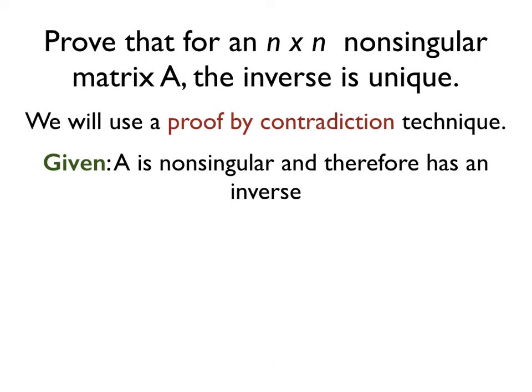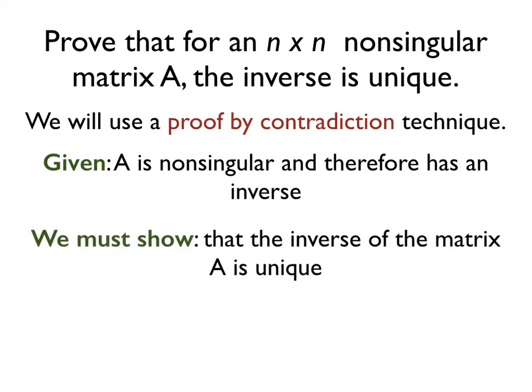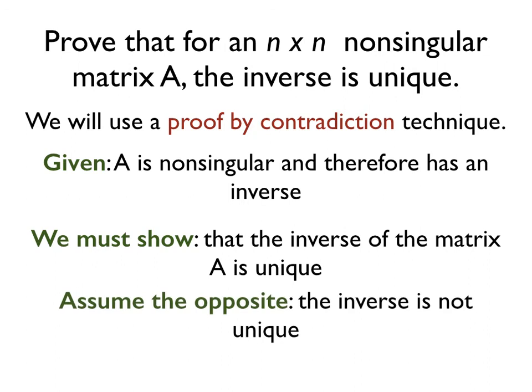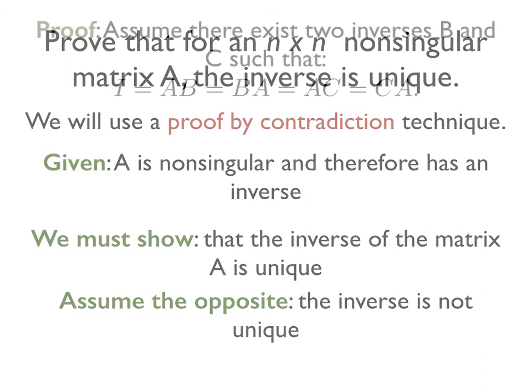As in all proofs, we write down what's given. We're given A is non-singular, and therefore has an inverse. And we need to write down what we must show: that the inverse of the matrix A is unique. So we're going to assume the opposite. This is our proof by contradiction step: we assume that the inverse of our matrix A is not unique.